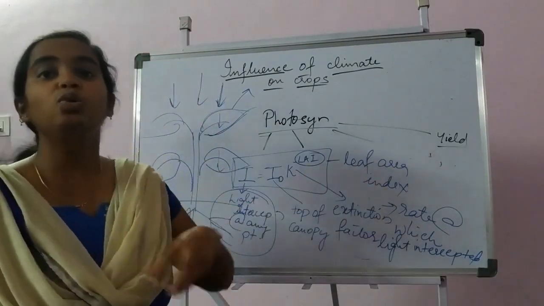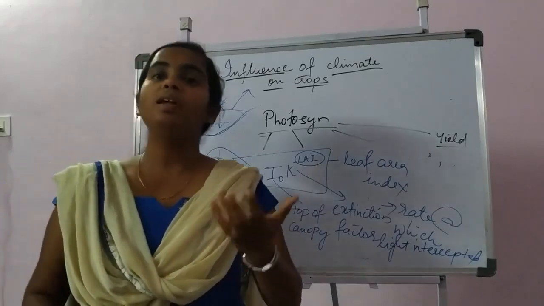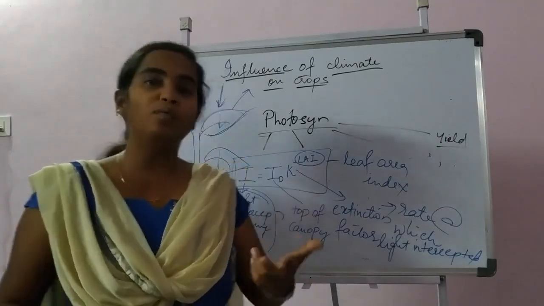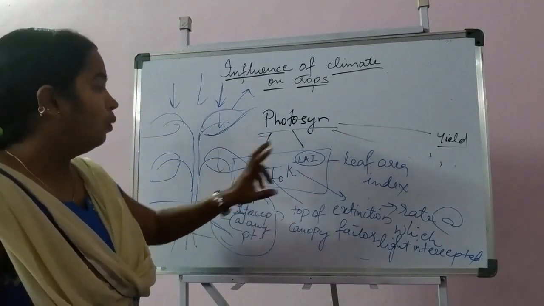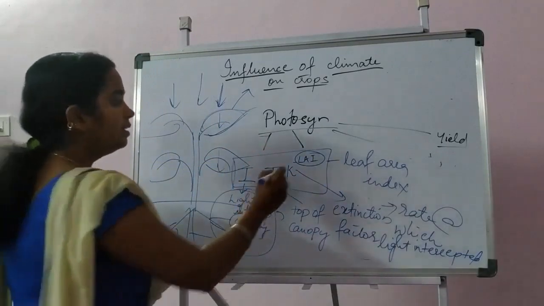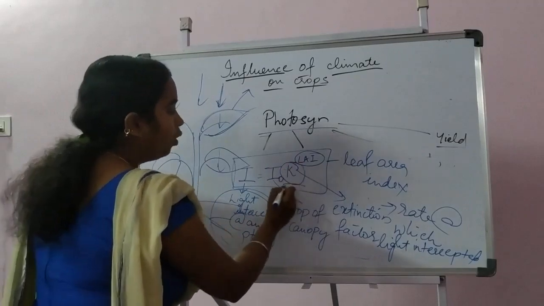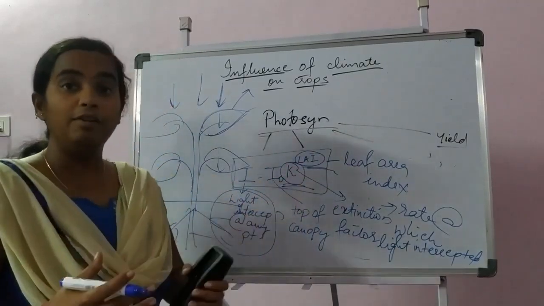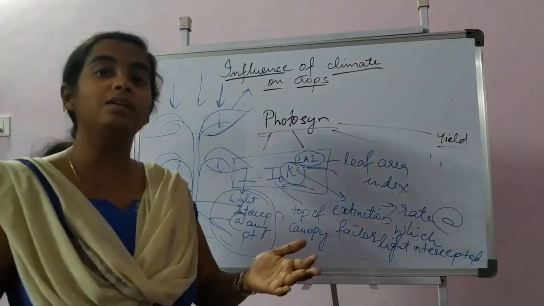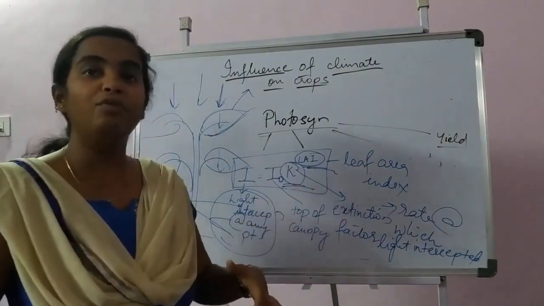area index. So to calculate the rate of the light which is intercepted at any point, this formula can be useful. But what we have to remember here is the extinction factor, what it means, and the leaf area, what the different relations of the other factors with the leaf area are, we have to remember.